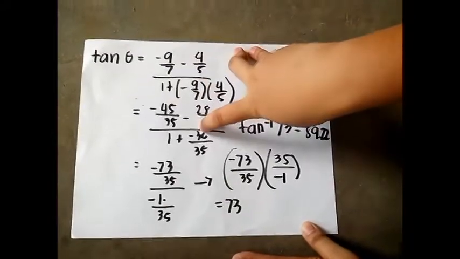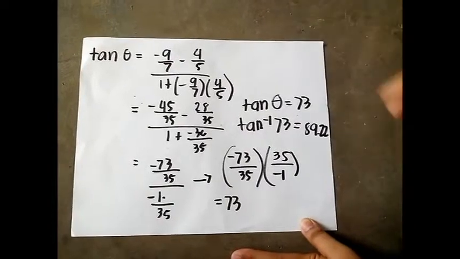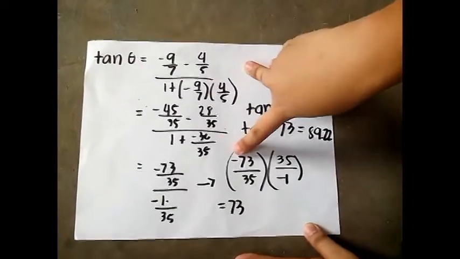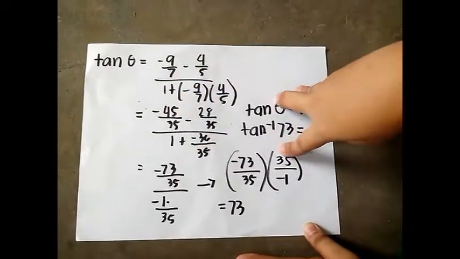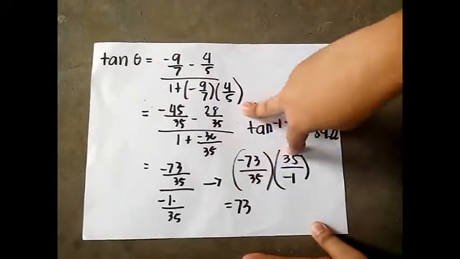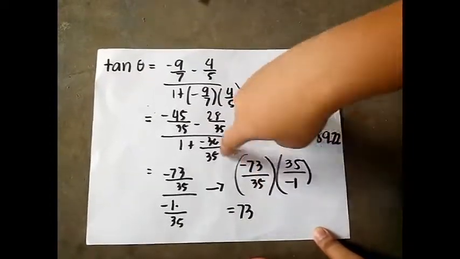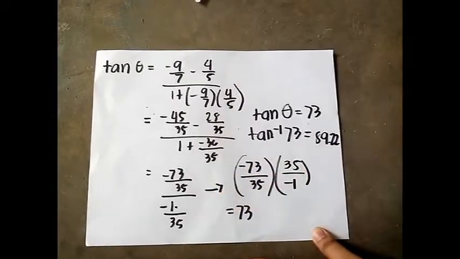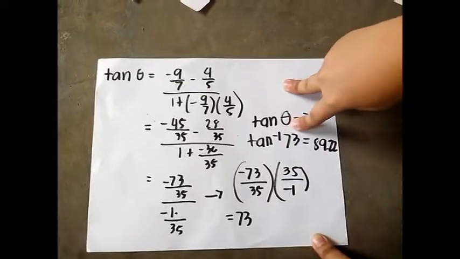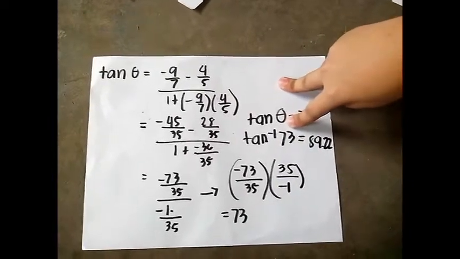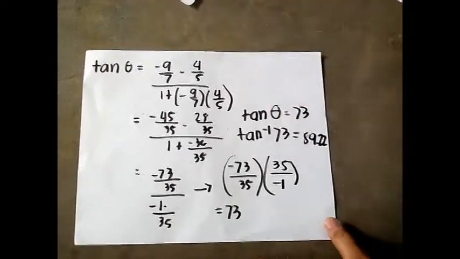To simplify this, it will be negative 73 over 35 all over negative 1 over 35. To show how we cancel it, it equals negative 73 over 35 times the reciprocal of the denominator, which is 35 over negative 1. We cancel 35 because we have the same factor, and in order to get 73. So tan theta equals 73. We move it to in order to get our tan 73 equals 89.22. In order to get this answer, you will need a calculator.